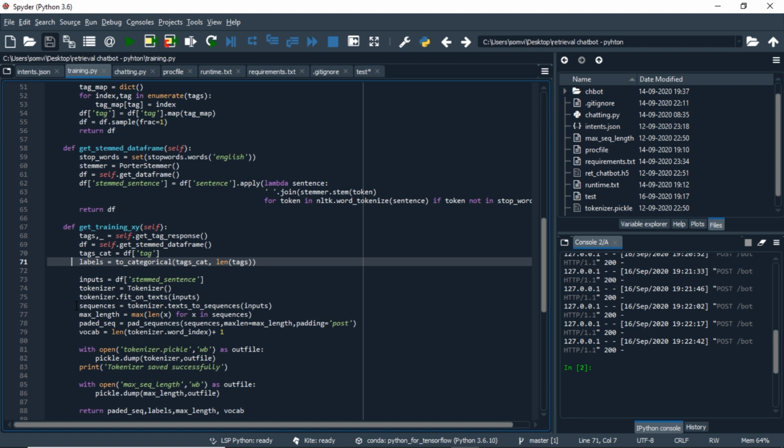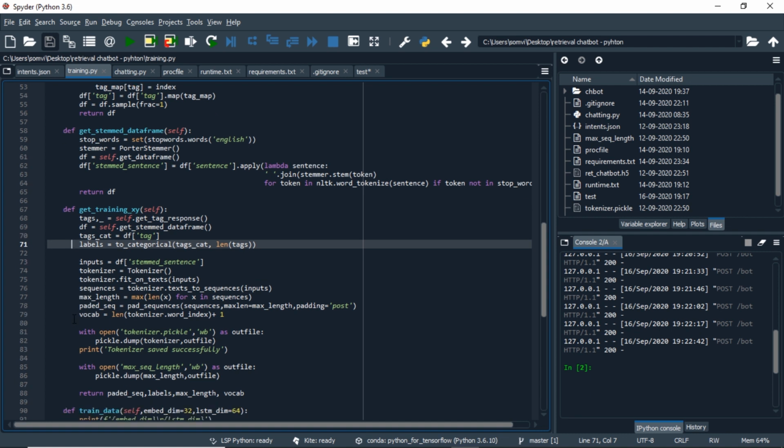As we already know, we can only give sequences of equal length to the TensorFlow model. For that, we will extract the maximum length of our sequence. We will pad our sequences using the maximum length we have acquired, and we will use the post padding method. We will take out the vocab using the word index of the tokenizer and adding 1 to it, because the word index starts from 1, not 0, in the tokenizer.